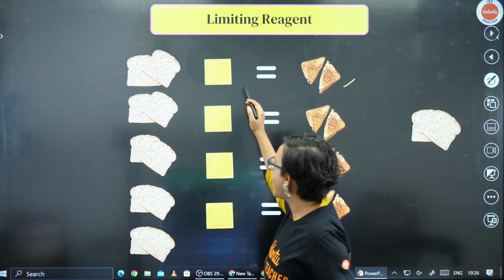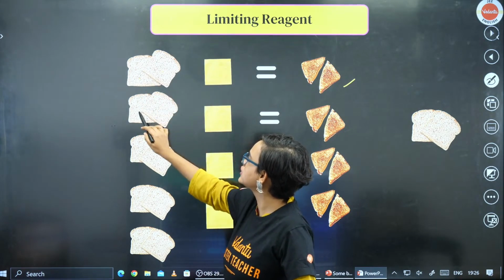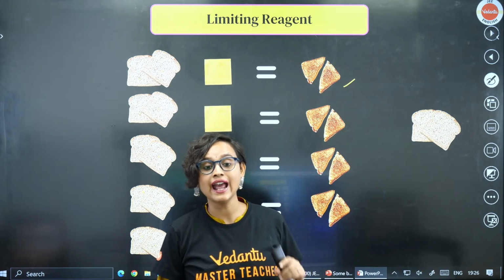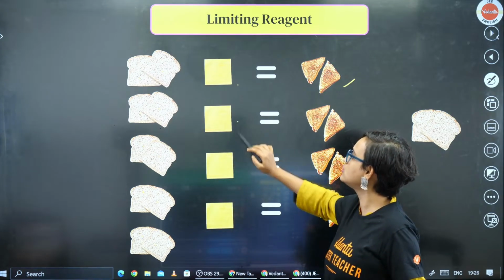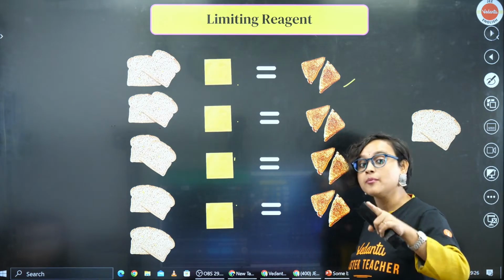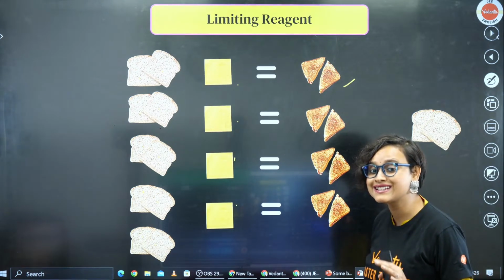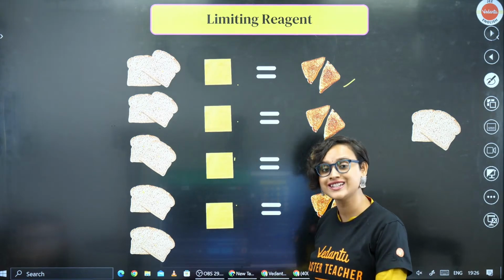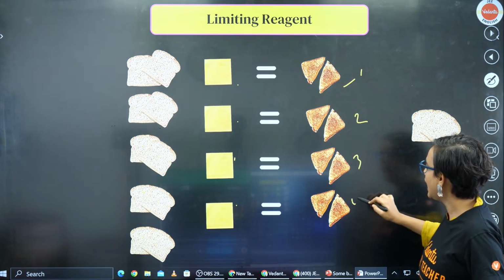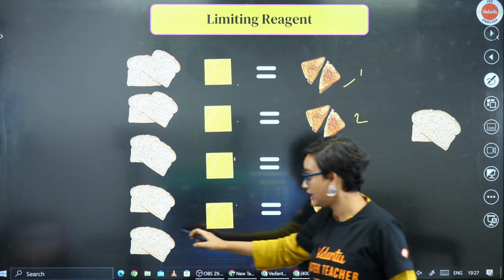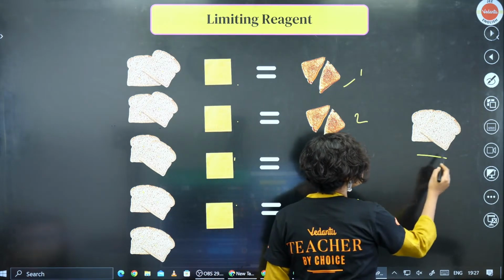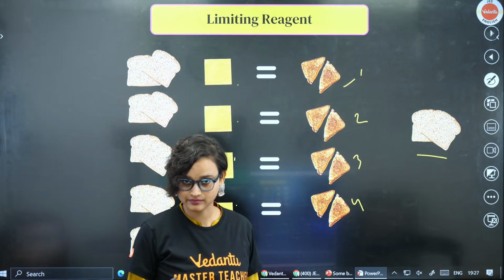Now, how many slices of bread do I have? I have 1, 2, 3, 4, 5, 6, 7, 8, 9, 10. I have 10 slices of bread, and I only have 1, 2, 3 and 4 slices of cheese. But if I want to make sandwiches, I will be needing more cheese as well, right? So I am only able to get 4 sandwiches, but I did have another pair of bread, which came out as it is because I had less cheese.